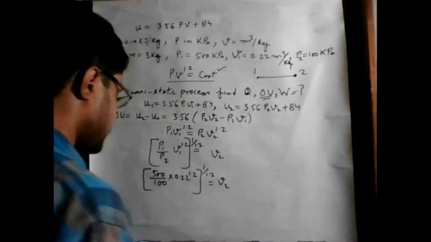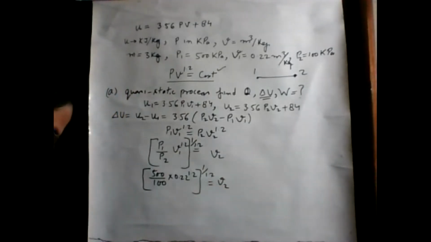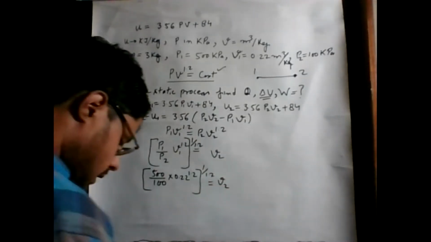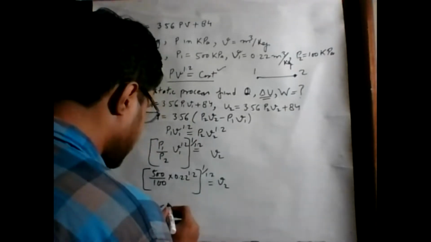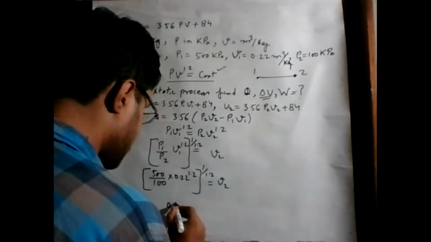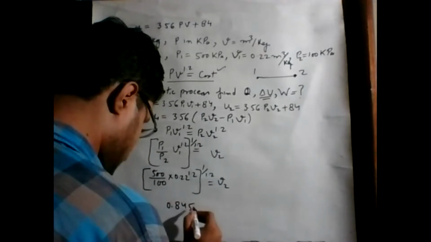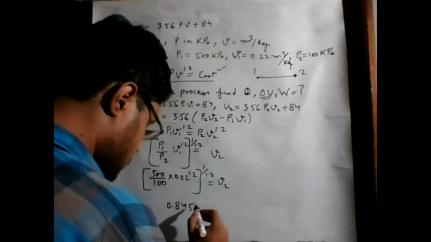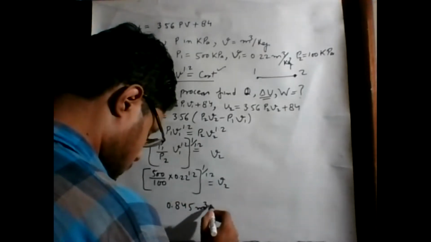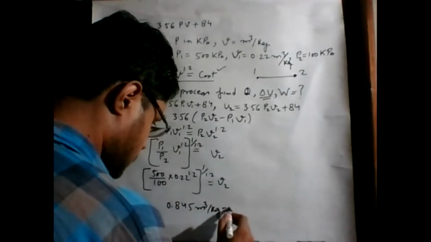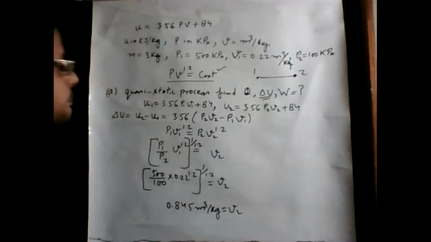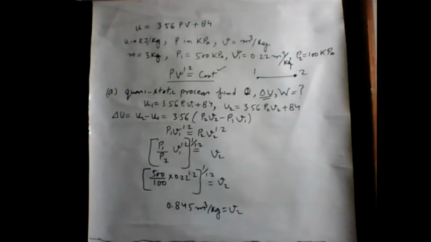If we solve this expression, we get the final value of V2, approximately 0.845 meter cube per kg. This is the V2 value.